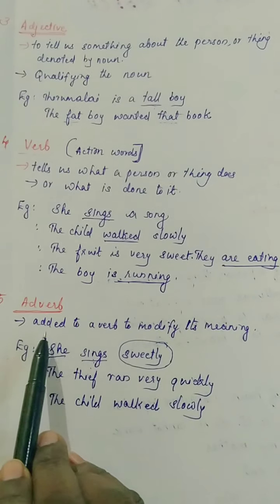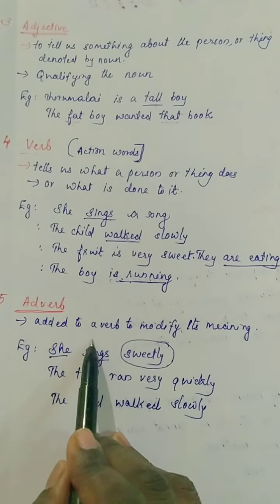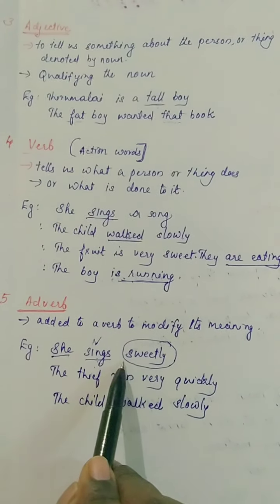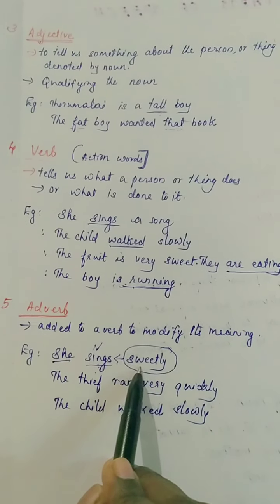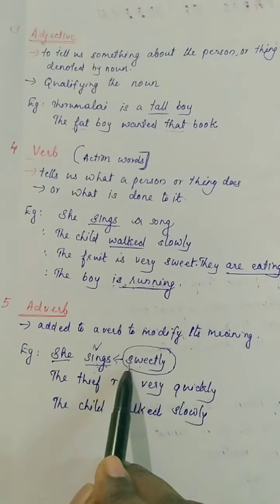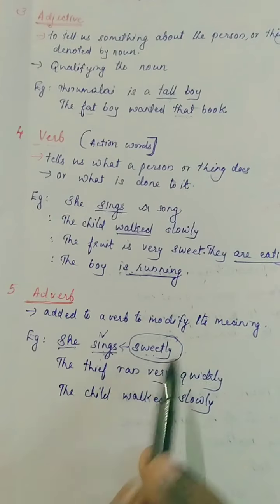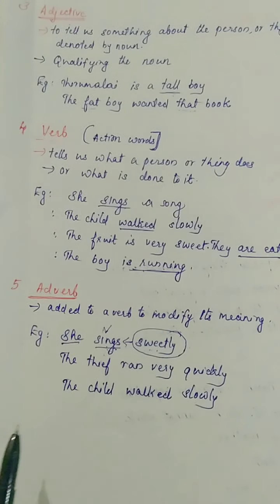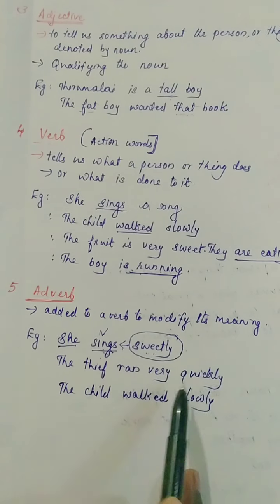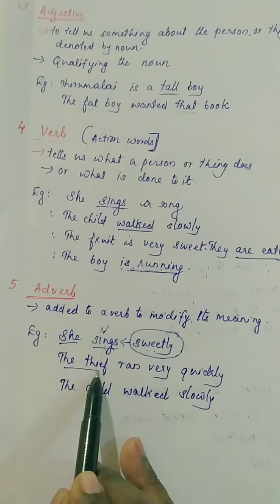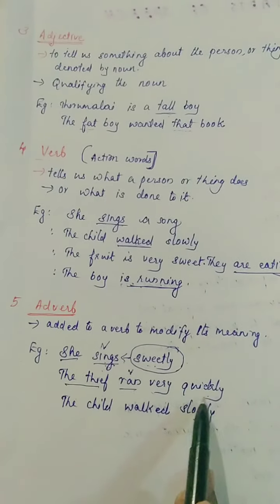So, as I have told, it is a word added to a verb. Here the verb is sings. One more word we are adding here, that is sweetly. We are adding the word with the verb to modify its meaning. So here sweetly is the adverb of this sentence. Next example: the thief ran very quickly. Thief is the subject or noun, ran is the verb, and very quickly.